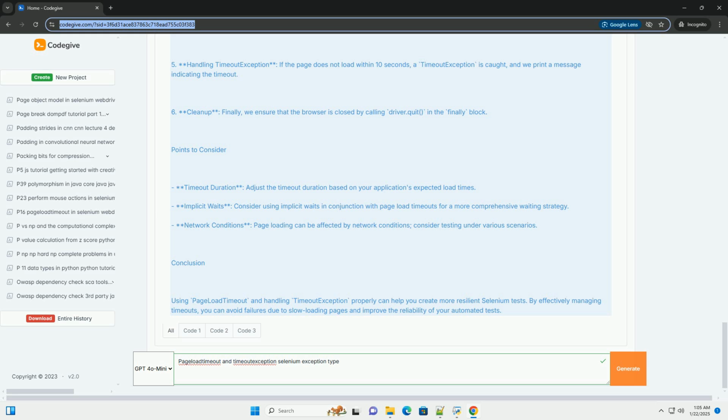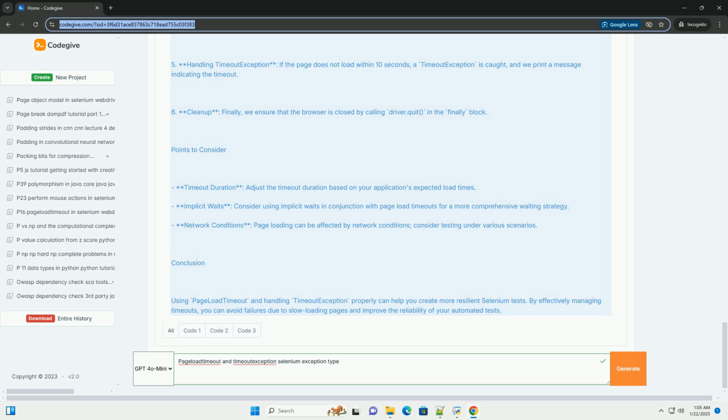4. Loading a web page. Using get method, we attempt to load https://www.example.com. 5. Handling timeout exception. If the page does not load within 10 seconds, a timeout exception is caught, and we print a message indicating the timeout. 6. Cleanup. Finally, we ensure that the browser is closed by calling driver.quit in the finally block.